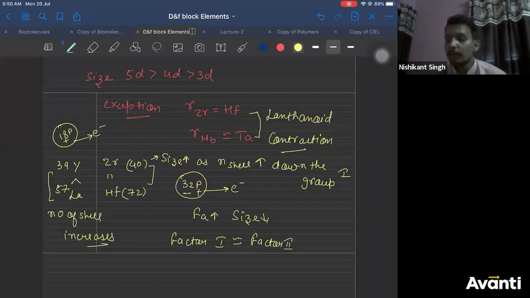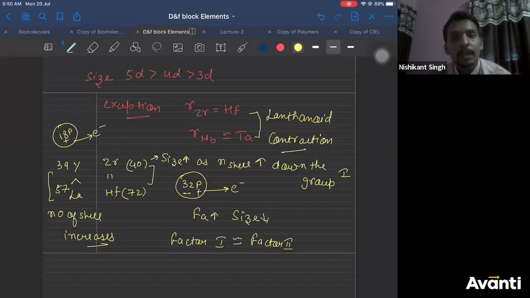Correct? So if both factors are equal, the size will normally remain the same. Size will not change much. If zirconium is 169, hafnium will be 170. That's all. Correct? So this is the logical reason behind it. The actual name of this is lanthanoid contraction. I'm not using that term because I would have to teach the whole lanthanide series again for that. But logically you can understand it like this. Correct? Is that clear, everyone?